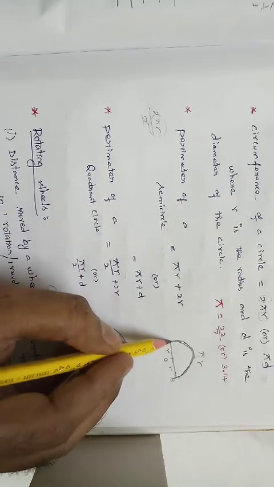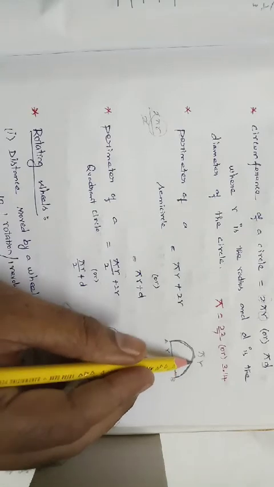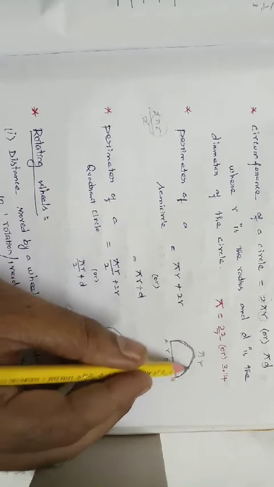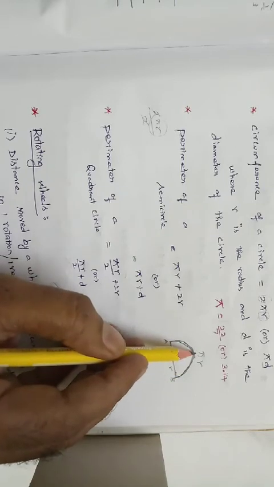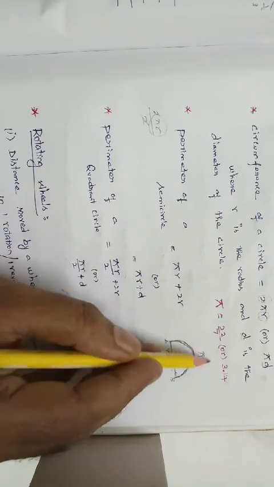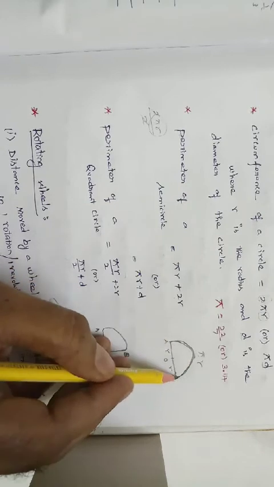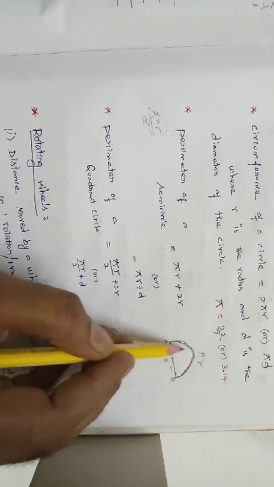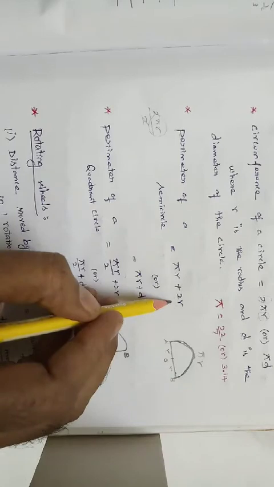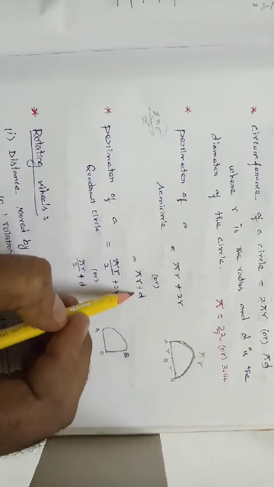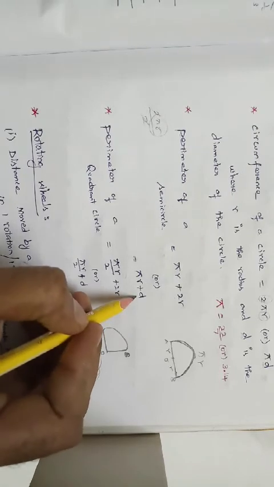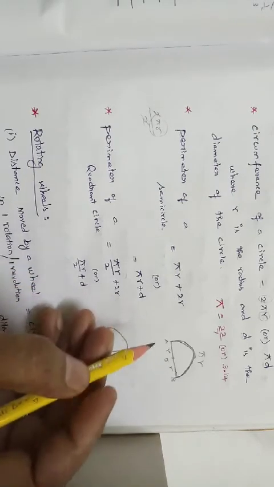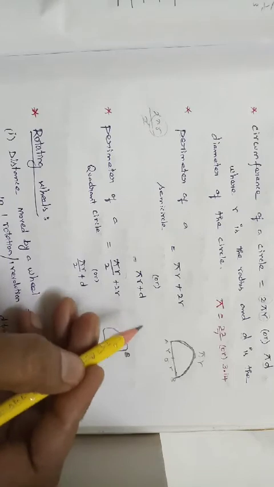Suppose we want to calculate only the arc, the semi arc alone, then we use pi r alone. The same arc plus this diameter is pi r plus 2r. We know 2r is d, so pi r plus d can also be used. Why we use d: suppose in the question they give the d value directly.